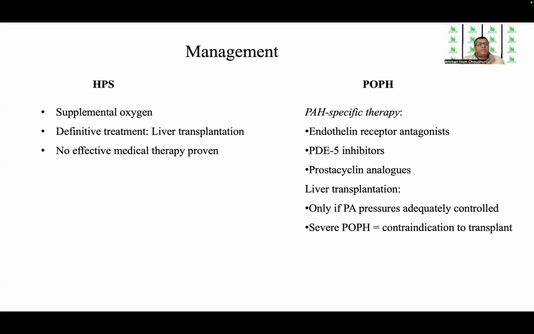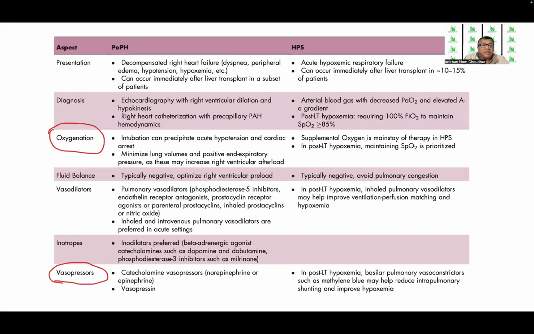So the management also differs because in HPS, it is primarily supplemental oxygen, but the definitive treatment is liver transplantation. No effective medically proven therapy is there. In portopulmonary hypertension, there is a role for PAH-specific therapy, like the endothelin receptor antagonists, the PDE5 inhibitors, and the prostacyclin analogs. Liver transplantation is only indicated if PA pressures are adequately controlled, but in severe POPH, liver transplantation is contraindicated.